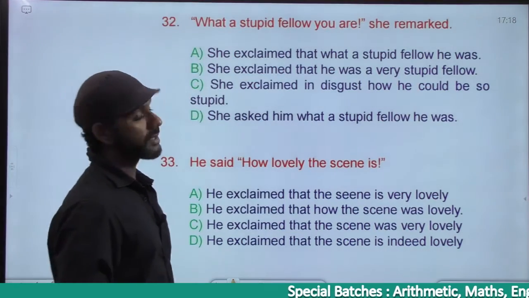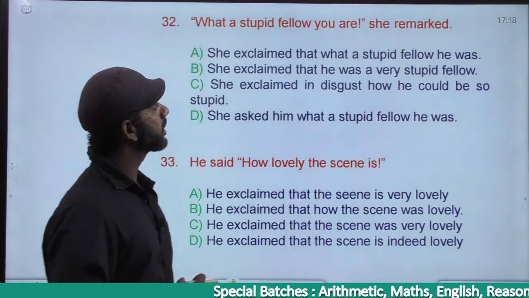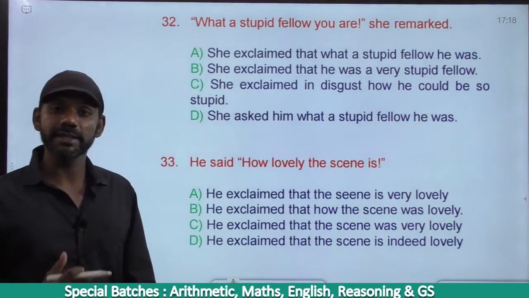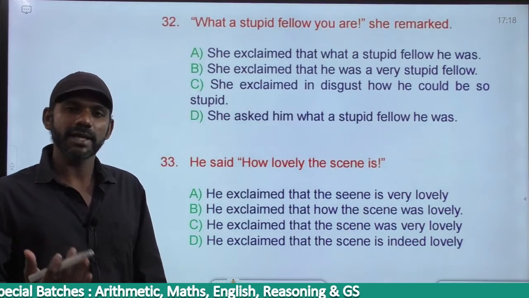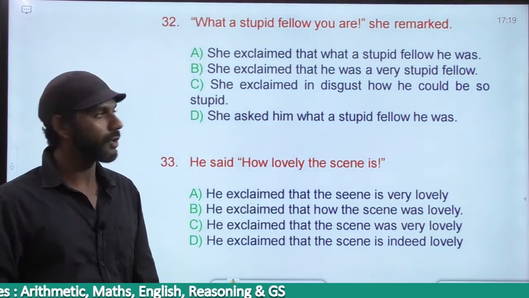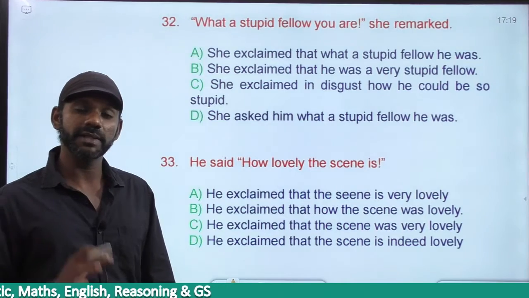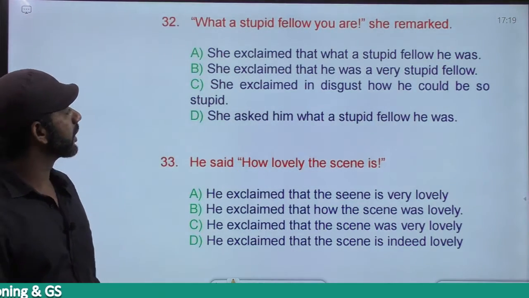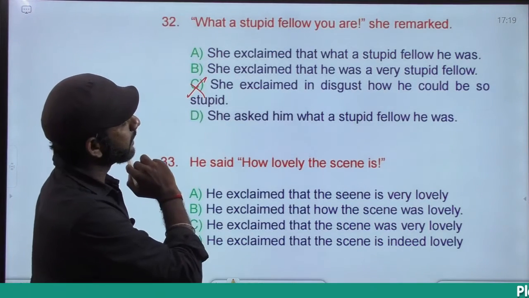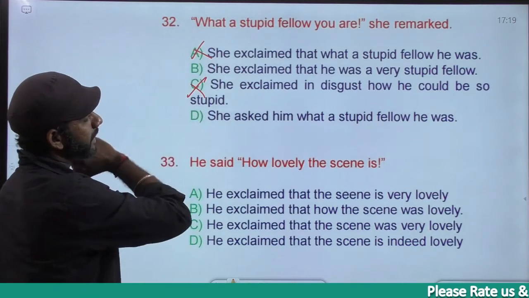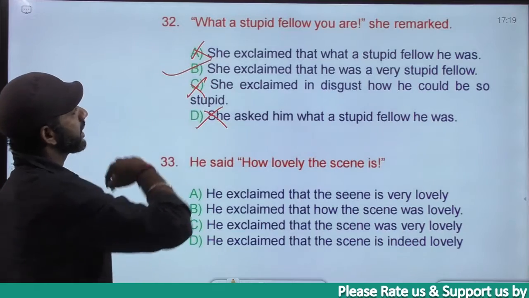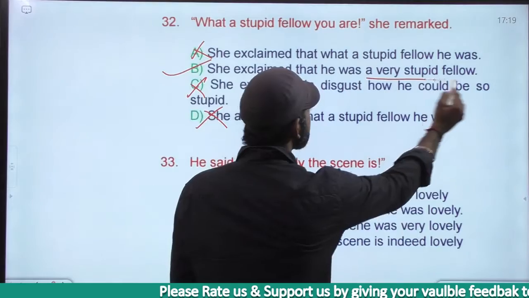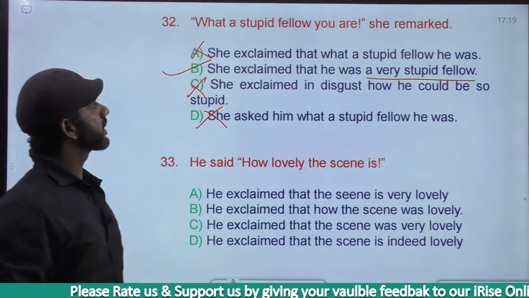"What a stupid fellow you are," she remarked. I told you, what a beautiful girl means very beautiful girl. What an innocent boy means very innocent boy. So what a stupid fellow means very stupid fellow. It must be a very stupid fellow. Based on that, C is eliminated, A is eliminated, D is eliminated. The answer must be option B. Now, a very stupid fellow. Come to the question once again.